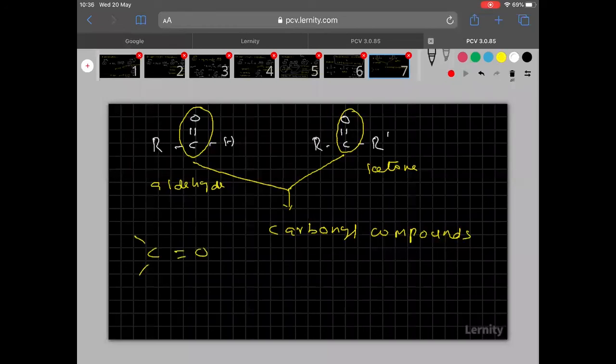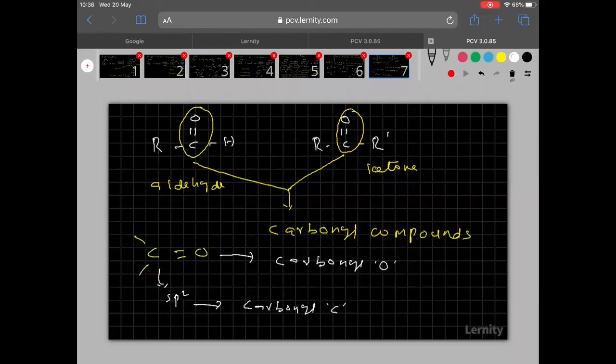Now this carbon, its hybridization is sp2, and that carbon is said to be the carbonyl carbon. This oxygen is said to be the carbonyl oxygen.